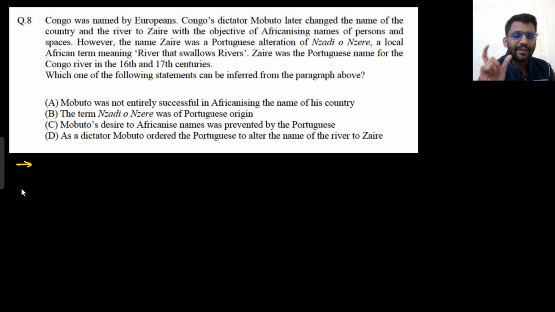So, Congo was named by Europeans. Congo's dictator, Mobutu, later changed the name of the country and the river to Zaire. Whatever it is, I will read it Zaire. So there was something named Congo. Congo's dictator Mobutu later changed the name of the country and the river to Zaire, with the objective of Africanizing names of persons and spaces.